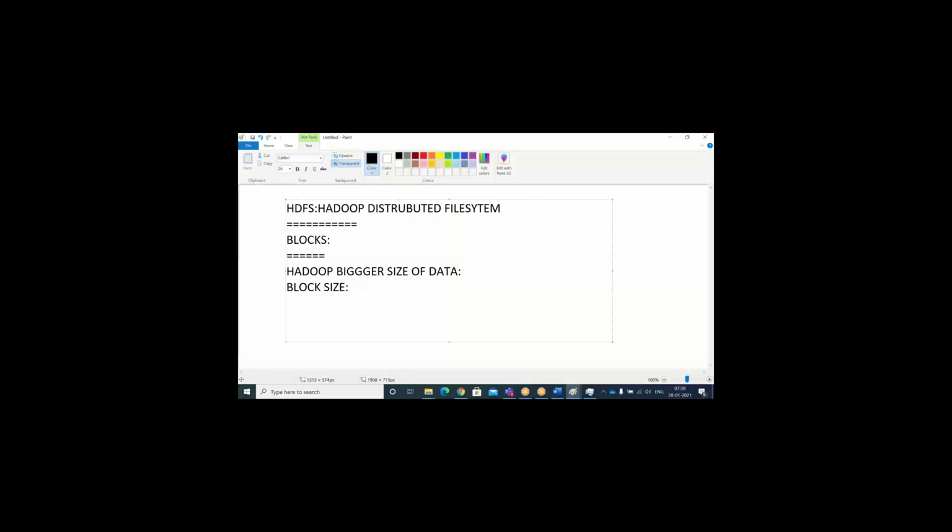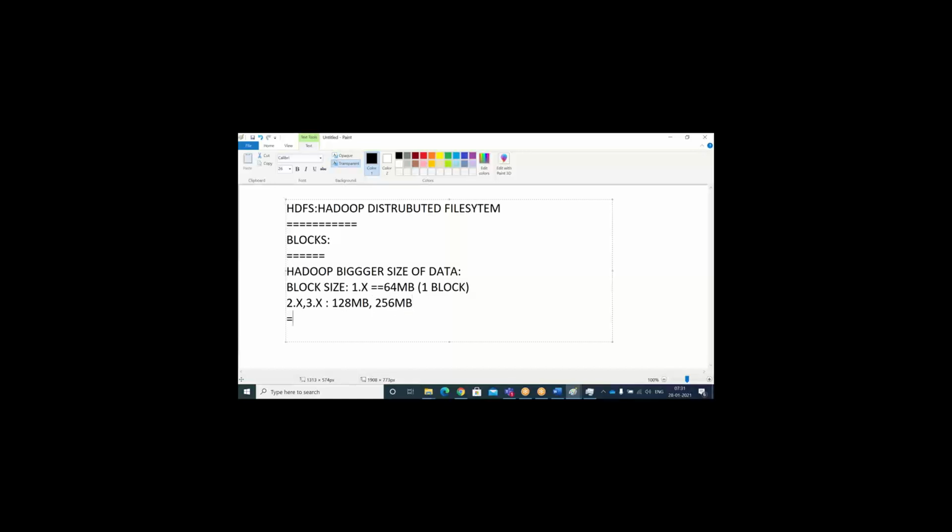Initially, when Hadoop started with 1.x, the previous version, 64 MB of data was considered as one block. Nowadays in 2.x and 3.x, those are just version numbers, don't worry about that, we maintain 128 MB of data as one block, sometimes 256 MB.